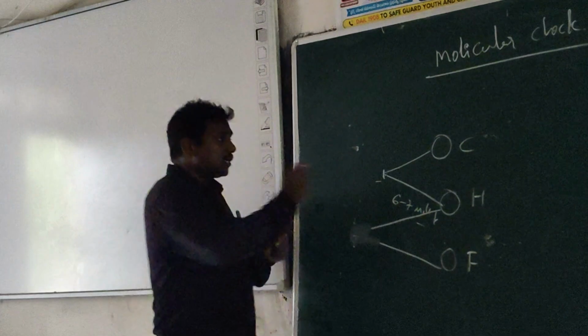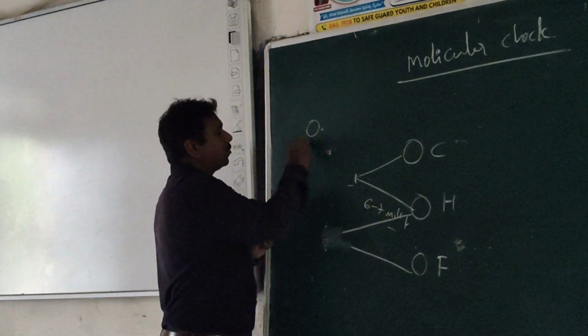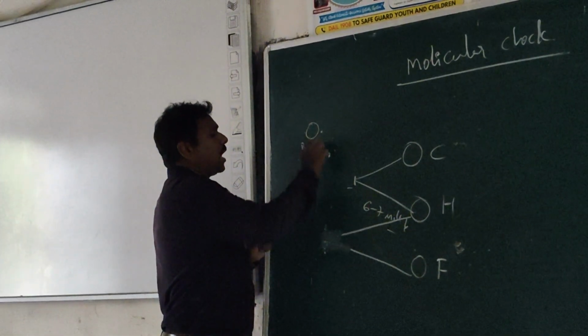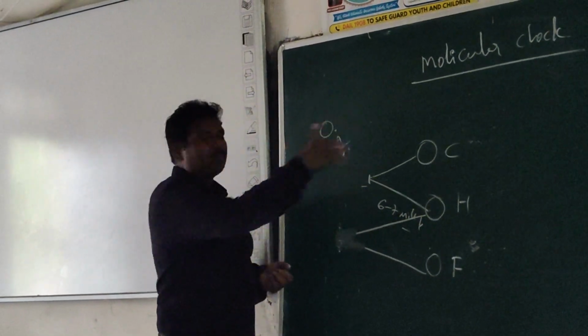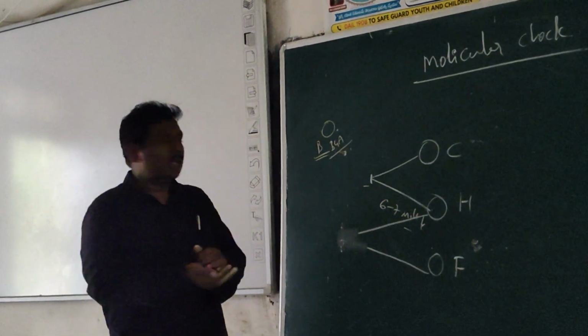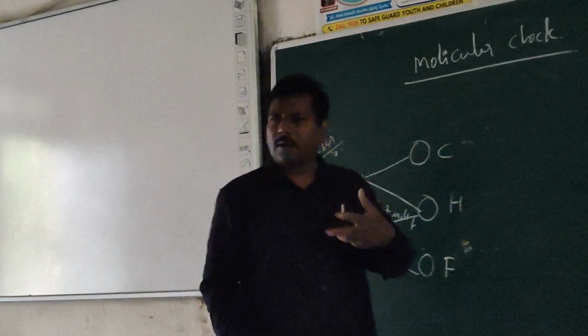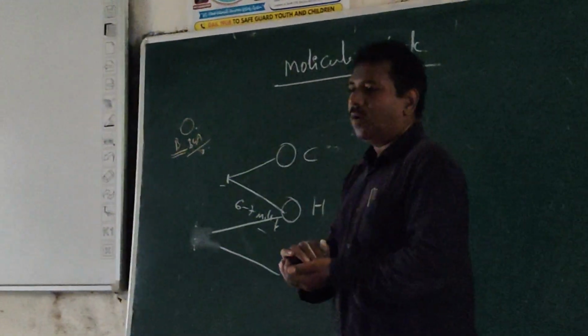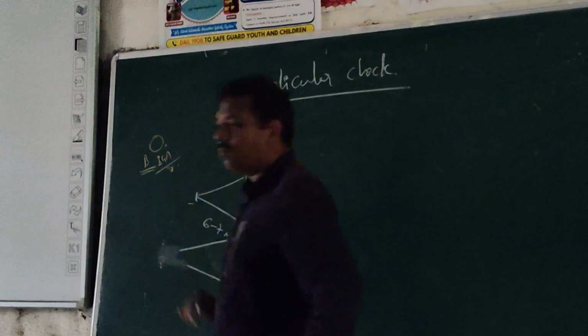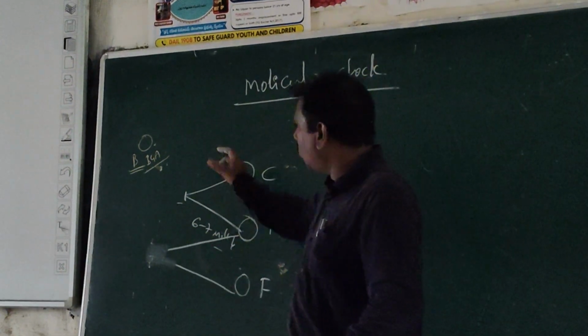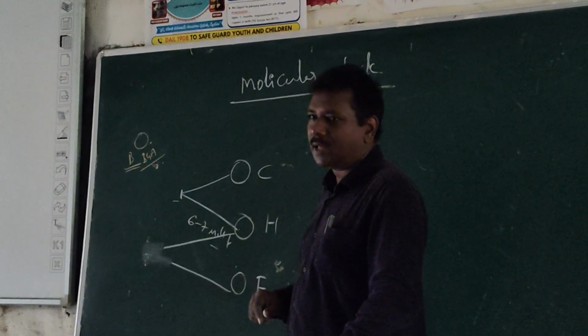On the earth, the first organism is a bacteria. The bacteria we call blue-green algae, cyanobacteria. From this, so many organisms developed, from single cell to multicellular to different ones. So finally, this molecular clock goes back to the blue-green algae.